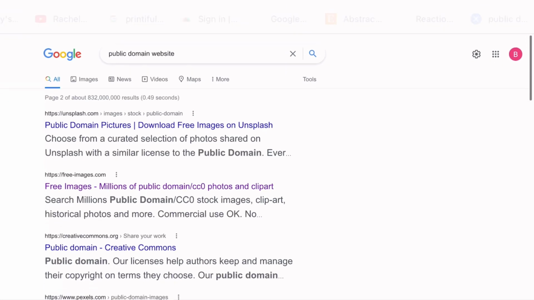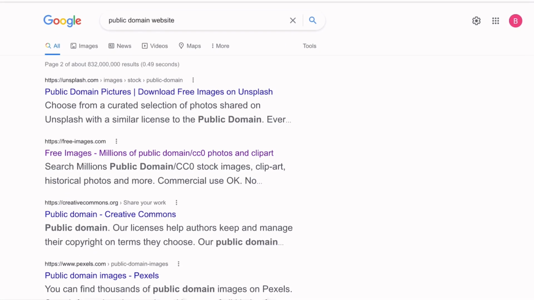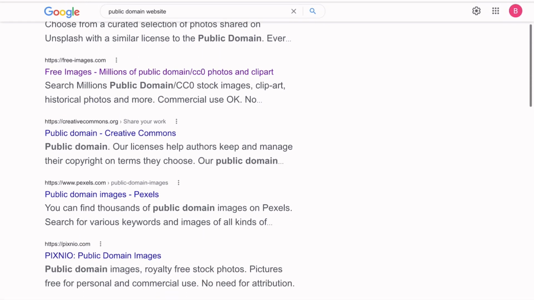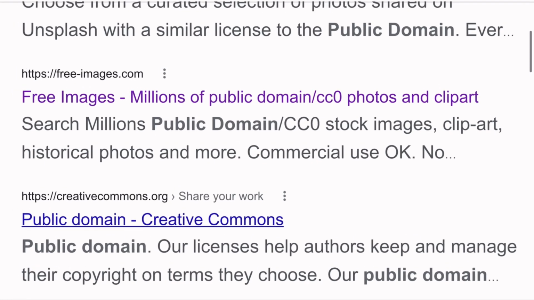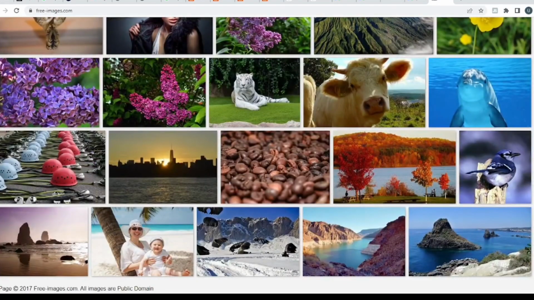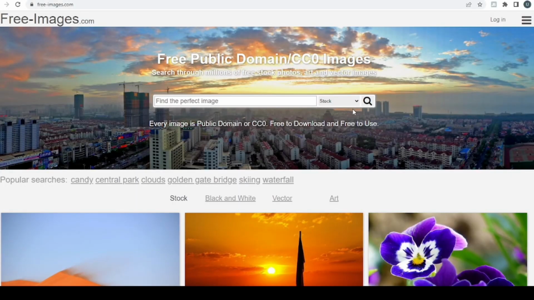So moving on to the steps of finding these images, let's go to Google right now and type in public domain pictures website, and here you can see lots of them pop up, and I'll be using this particular one called free-images.com. You can see right here that there are lots of images. From the search function, it has stock image, black and white, vector, fine art, illustration, and they're all for free usage without any consequences. So let's go to fine art and search the word sunset painting.